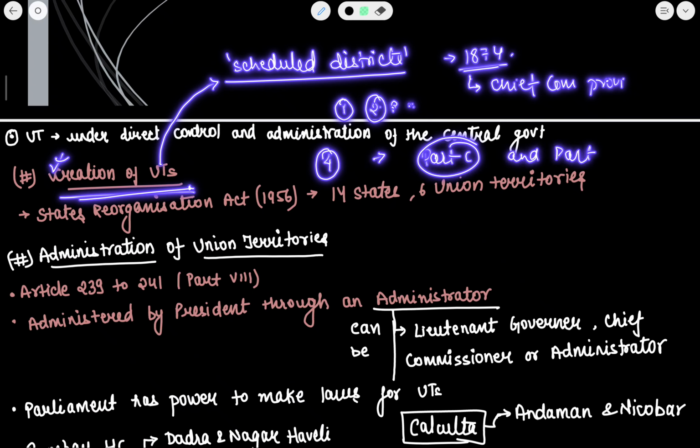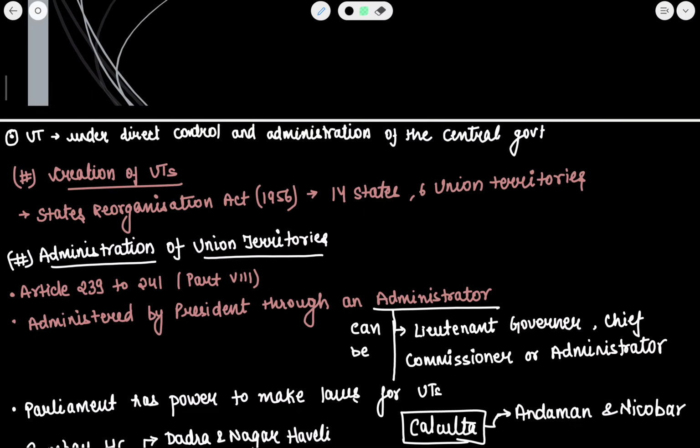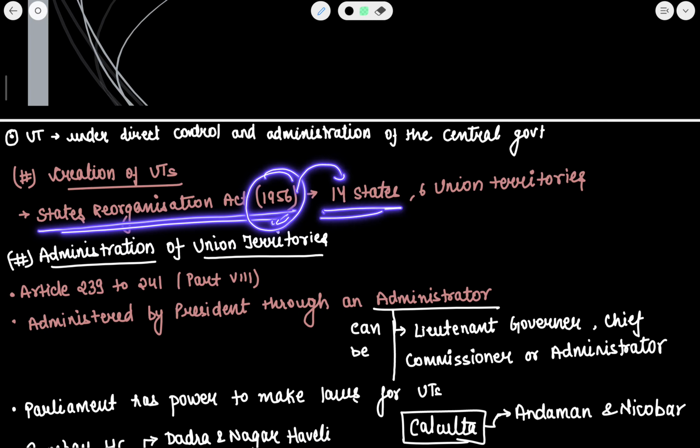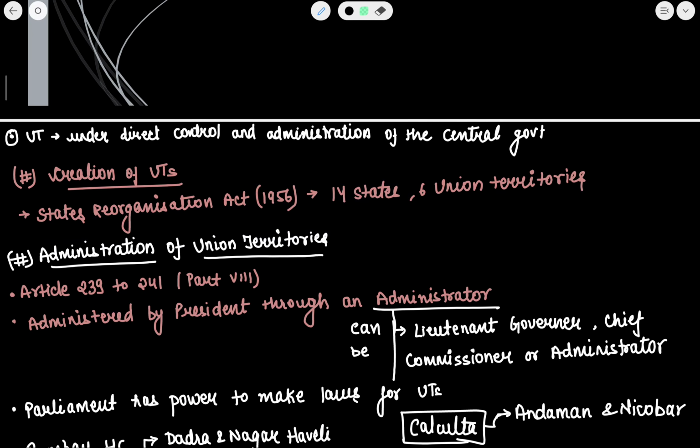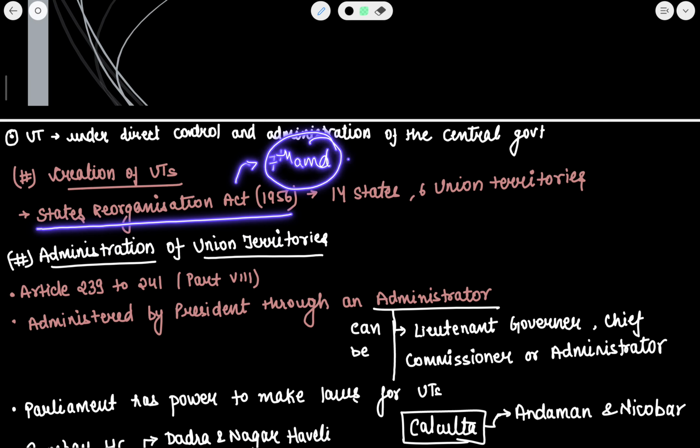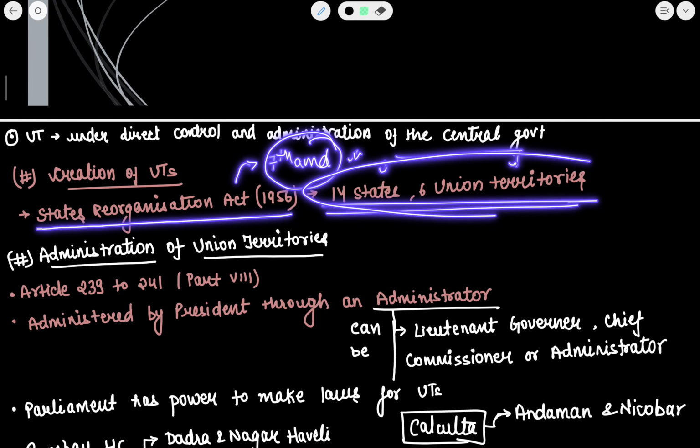By the State Reorganisation Act of 1956, a total of 14 states and 6 union territories were made in India. Basically, the 7th Amendment Act was passed, and this 7th Amendment Act made 14 states and 6 union territories for India.